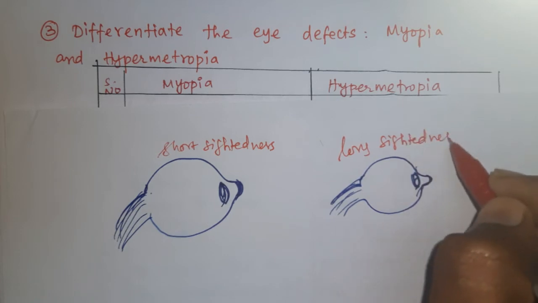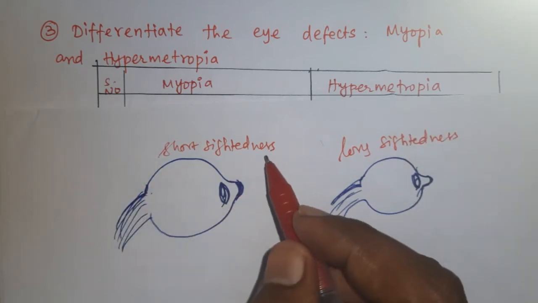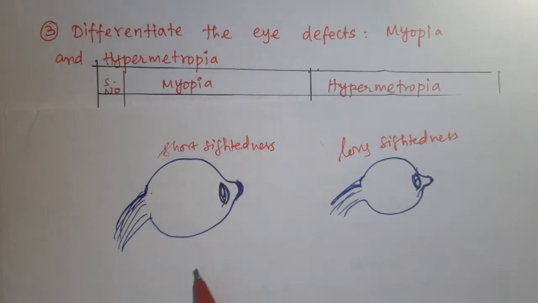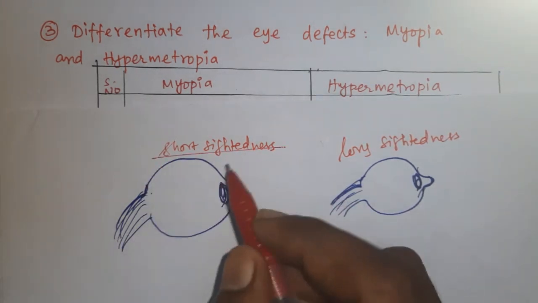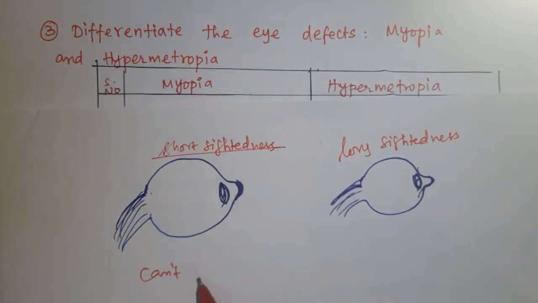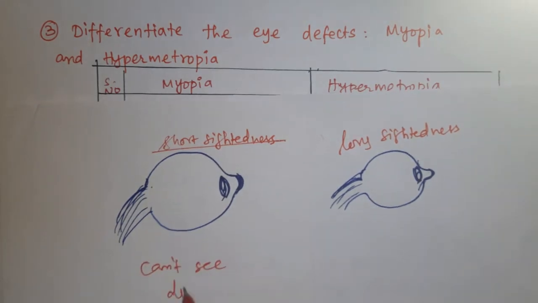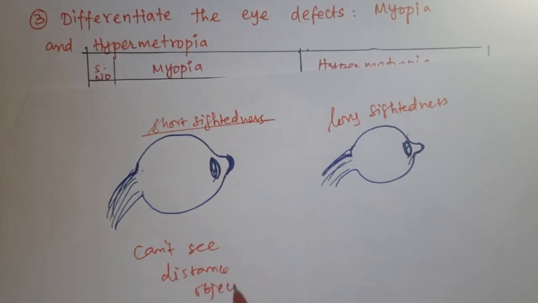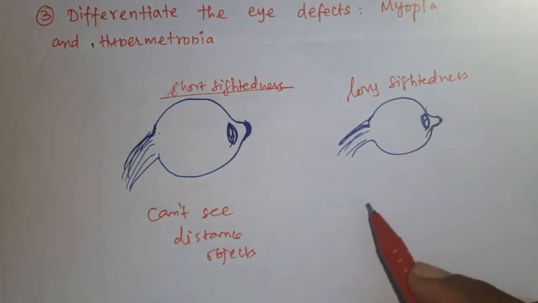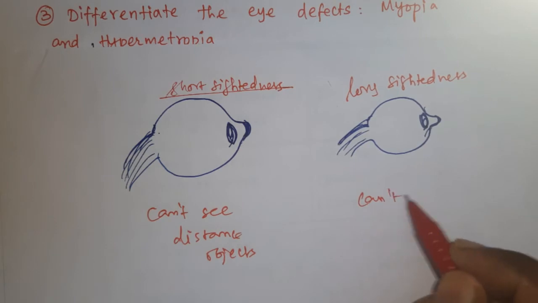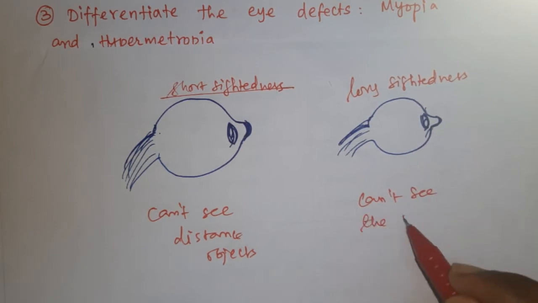Short-sightedness means they can see only the nearby objects, cannot see the distant objects. So a short-sighted person cannot see the far objects, they can see only the near objects. For a hypermetropic person, they can see only far or distant objects, cannot see the nearby objects.